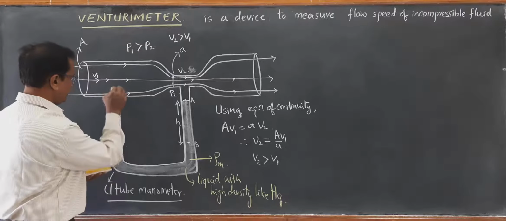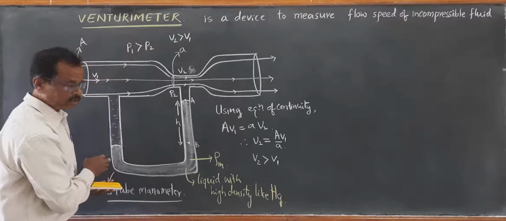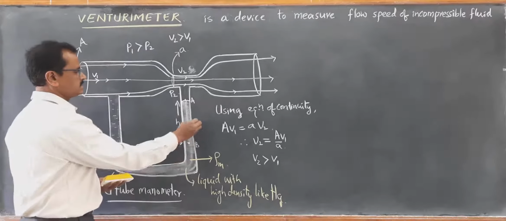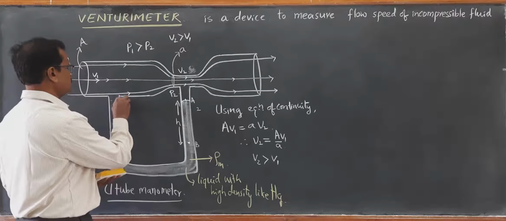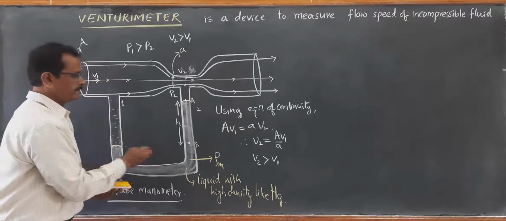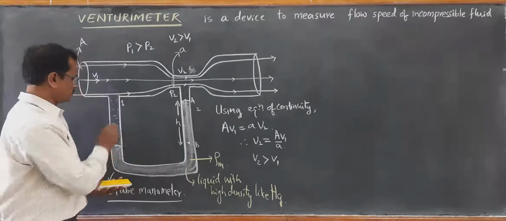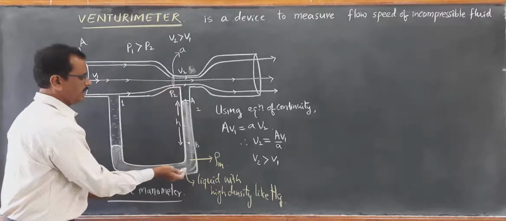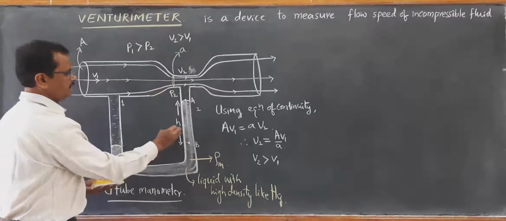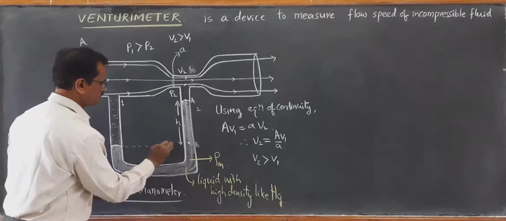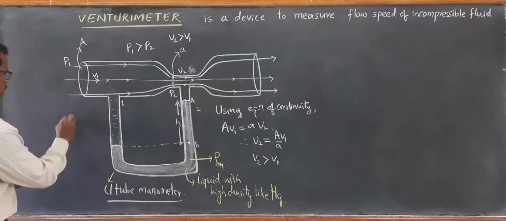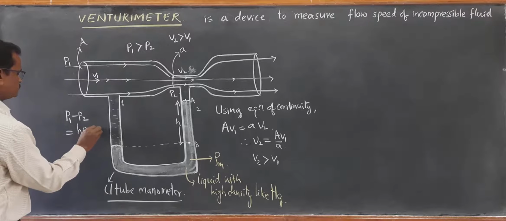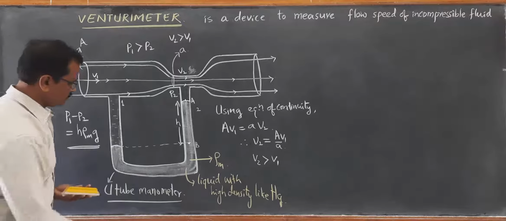This liquid exerts pressure on the mercury column, so the mercury level in the second arm rises. If this is the second arm and this is the first arm, there is a fall in the level of mercury here and a rise in the level of mercury in the second arm, because pressure P1 here is greater than pressure P2 here. As a result, the high density liquid like mercury rises up. Let H be the height to which it has risen, so that P1 minus P2 becomes equal to H rho m g.